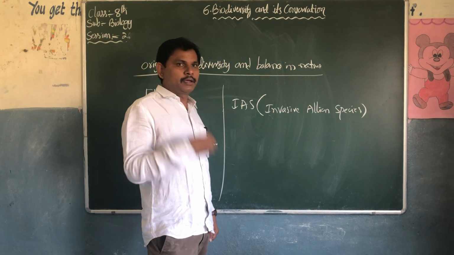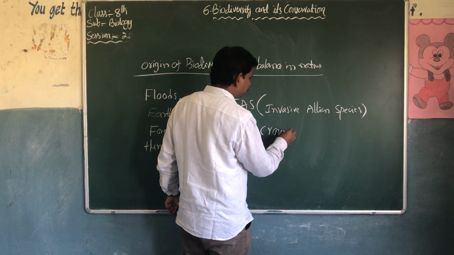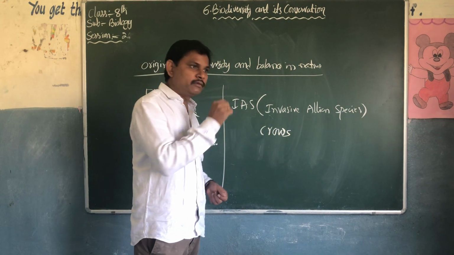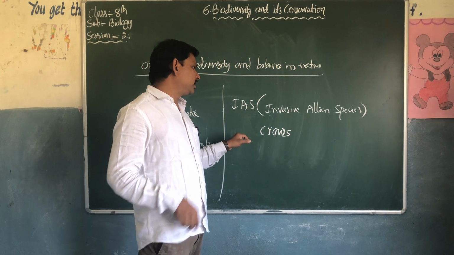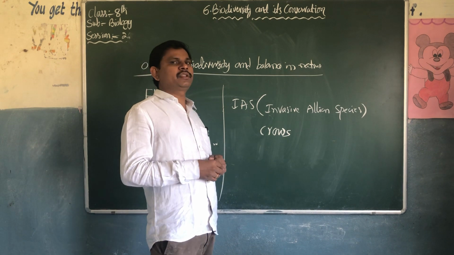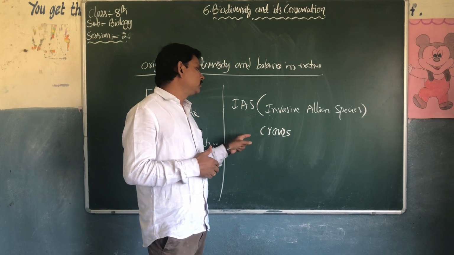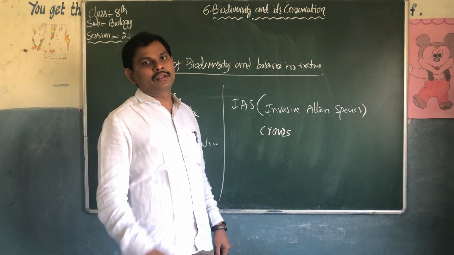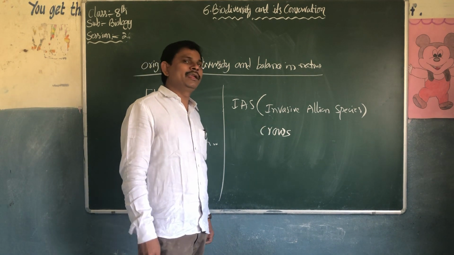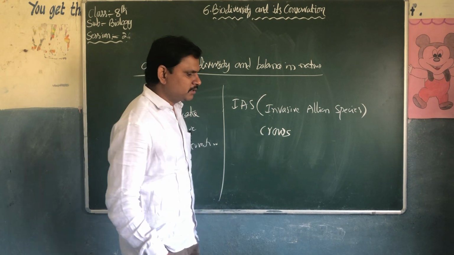Due to this pigeon, the crows, the natural scavengers, are affected. If any animal dies, the crow destroys the animal body, so it is called a natural scavenger. When the pigeon's number started increasing in Hyderabad, the crow's number started decreasing. So this is the disadvantage of invasive alien species. Many people are also affected with so many diseases.